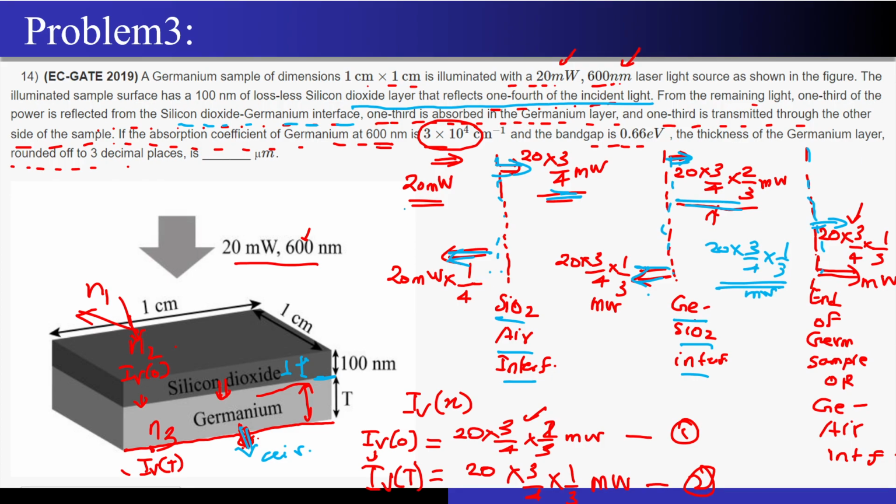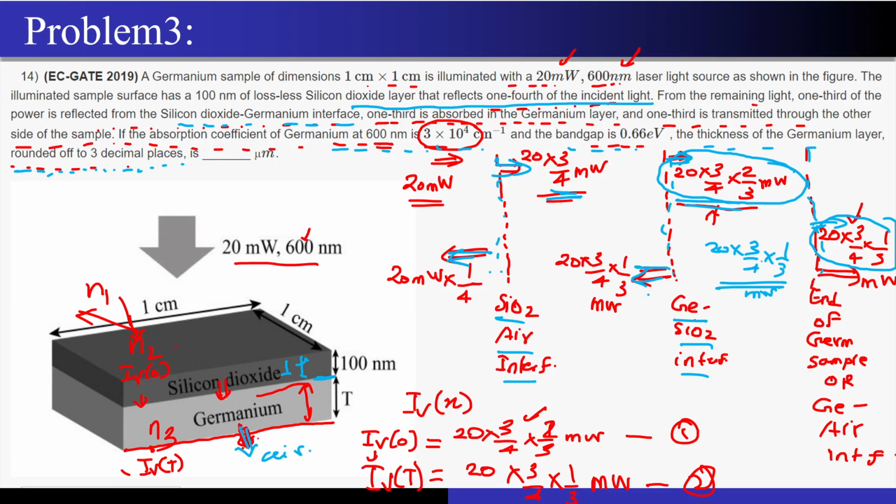Now what they are asking me: if the absorption coefficient of the germanium at 600 nanometer wavelength is 3 into 10 to the power 4 per centimeter and the band gap is just 0.66 electron volt, the thickness of the germanium layer rounded off to 3 decimal places is? See, I am injecting this much power into the germanium and I am just getting this much of the power from the other end. Remaining power is getting absorbed, correct?